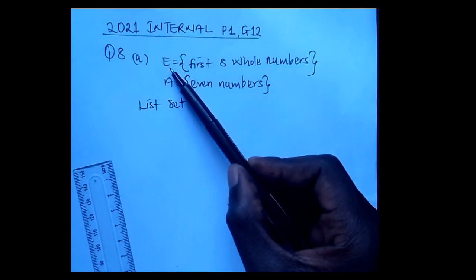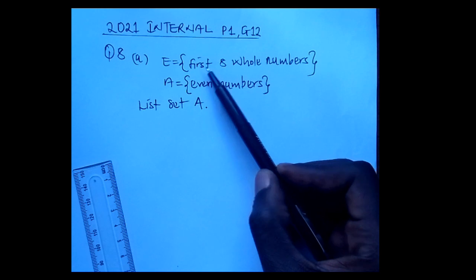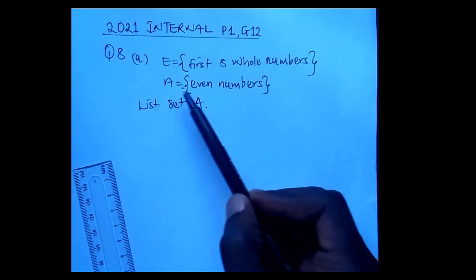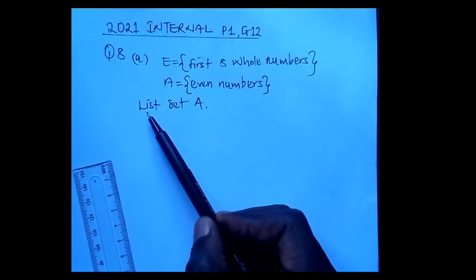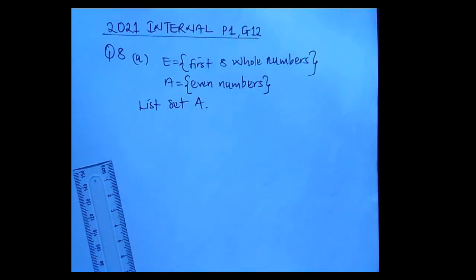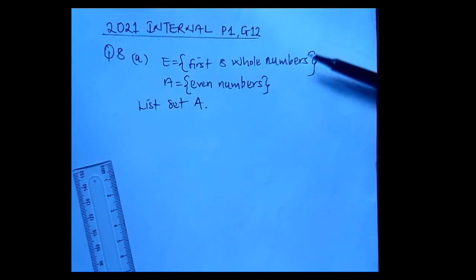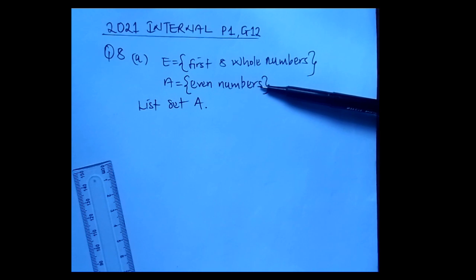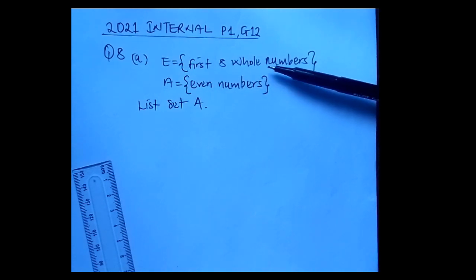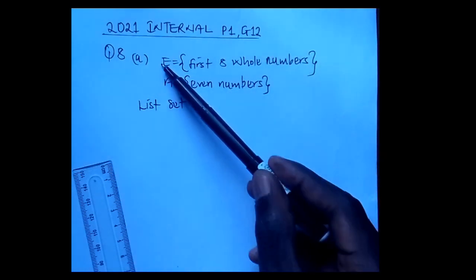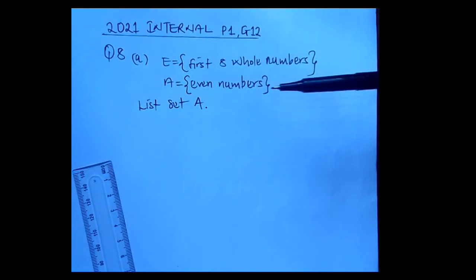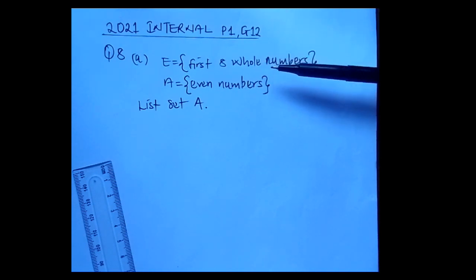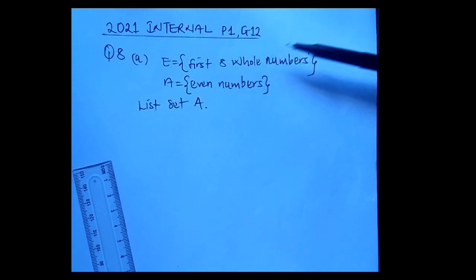So in this question, E has been given to us as the first 8 whole numbers. And then set A is even numbers. And then the question is, list set A. So listing set A does not mean that we're going to list all the even numbers. The numbers that we're going to list, which are even numbers, in set A are those that are in the universal set, which is set E. So it will be wise first of all to start with listing the universal set, which is set E.